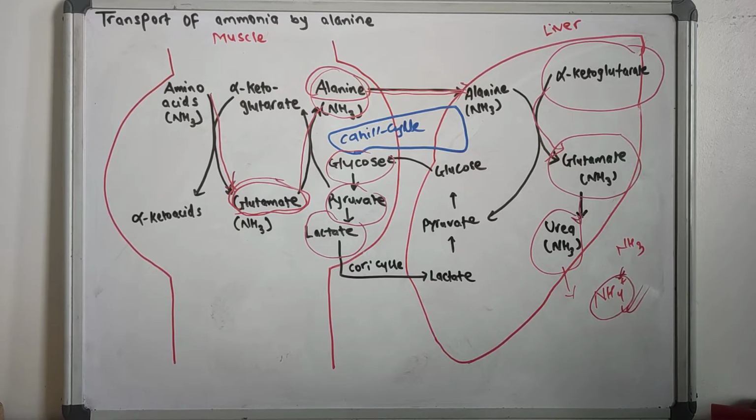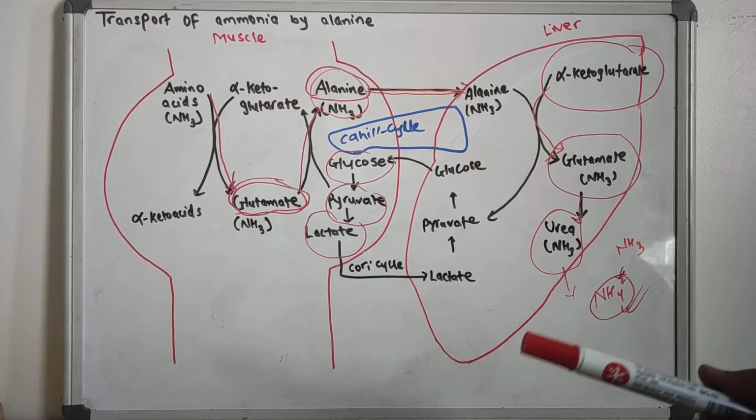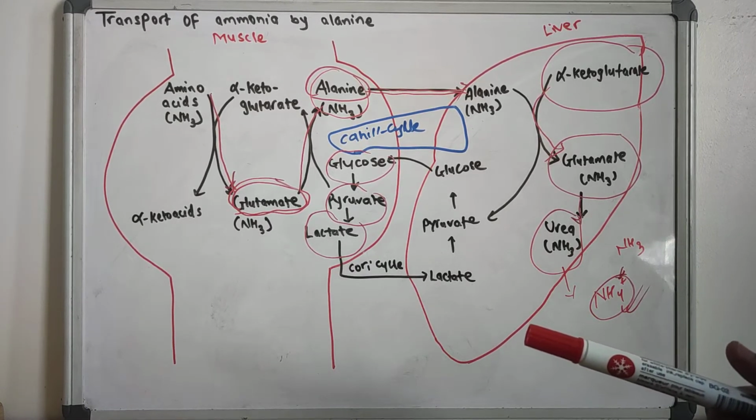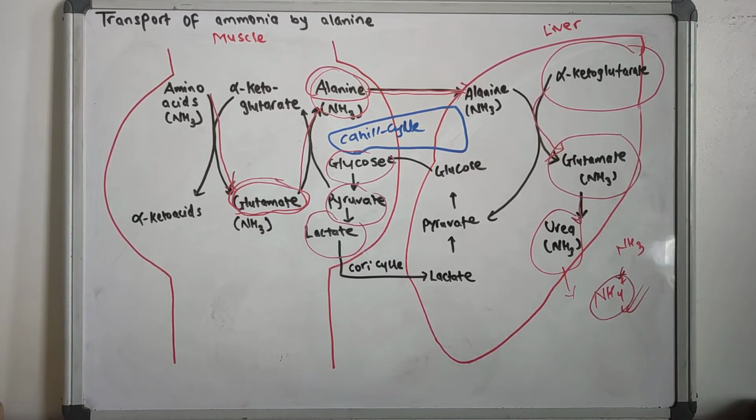So there is an effective mechanism of transportation of ammonia. Even though there is huge production of ammonia by the various tissues, by the various proteins of our body, and also by the various nitrogenous compounds that produce ammonia, due to this effective mechanism of transport, the level of ammonia in our body is well controlled. So this concludes our topic of transport of ammonia by alanine.